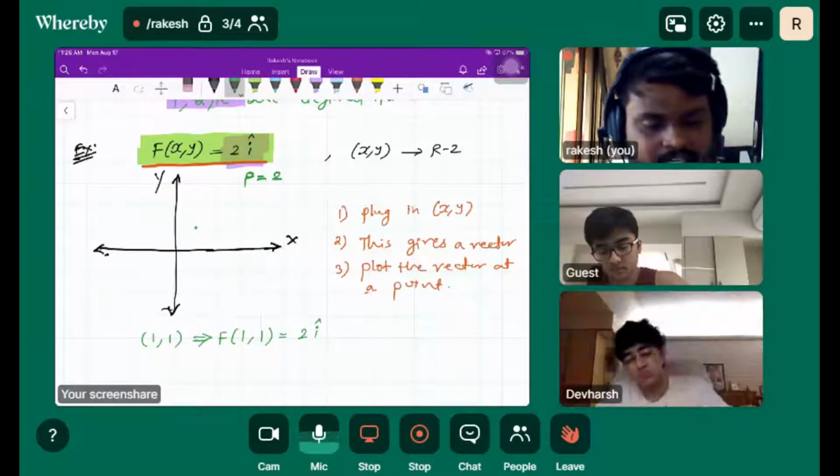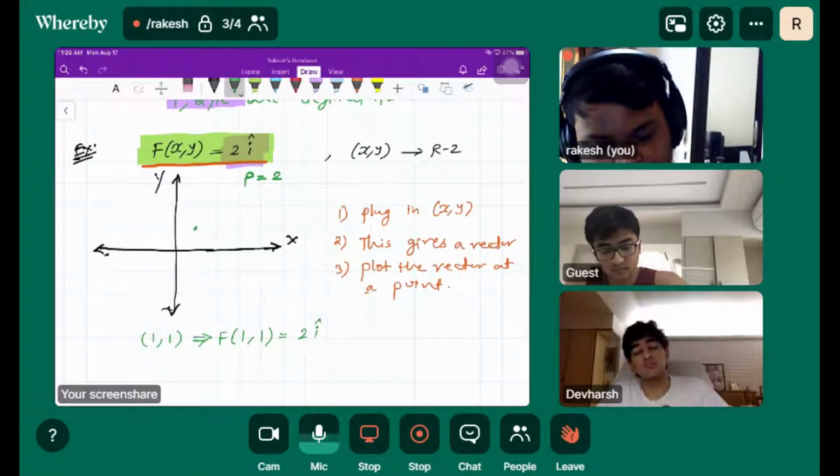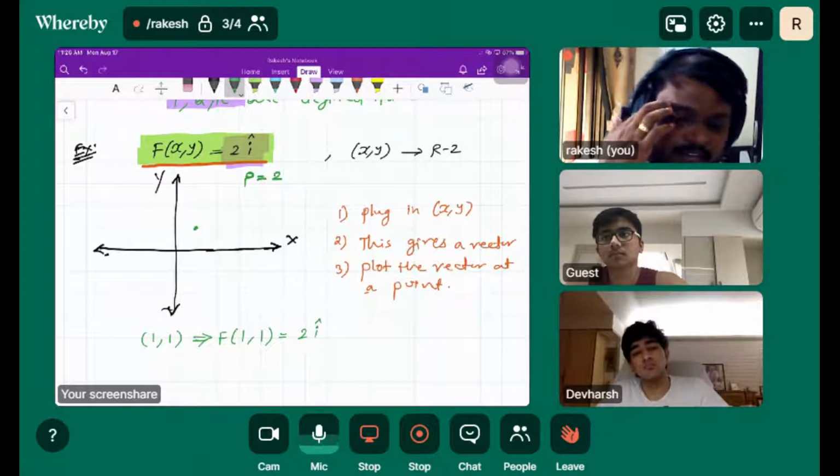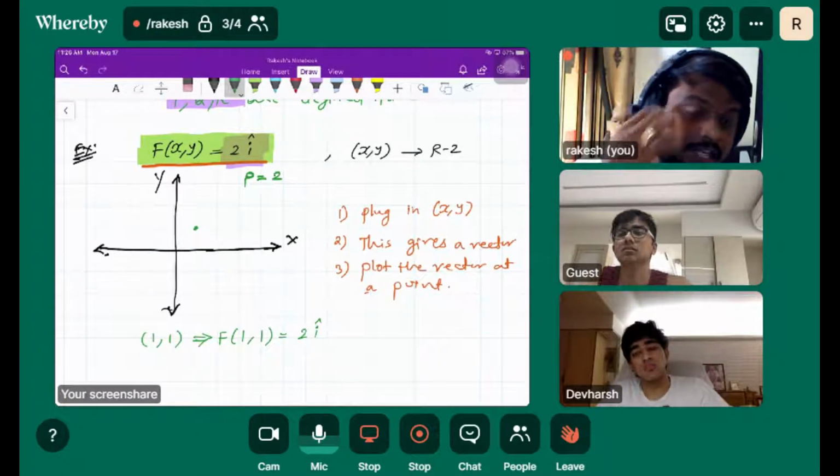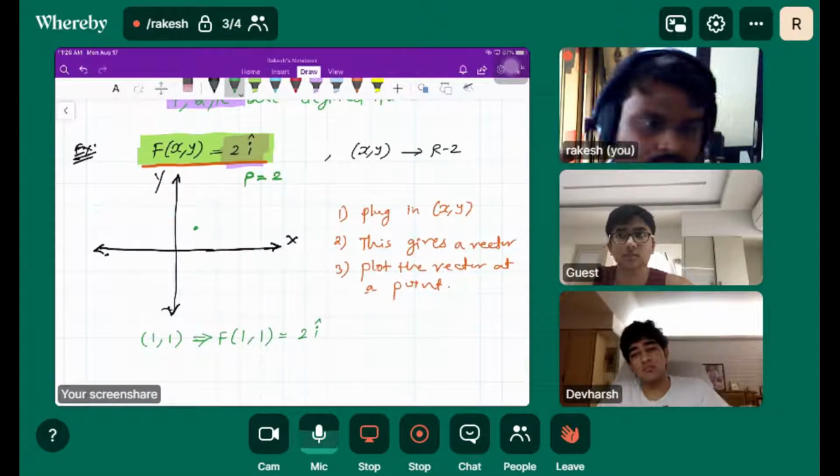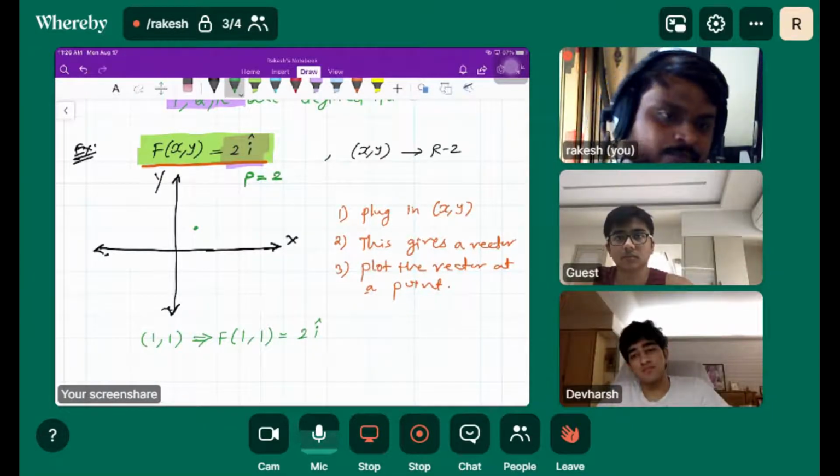So what I said, we'll select a point, we'll plot a point on the xy plane. The point is 1 comma 1. Now I'll draw the vector. What is my vector here? That's 2i cap.